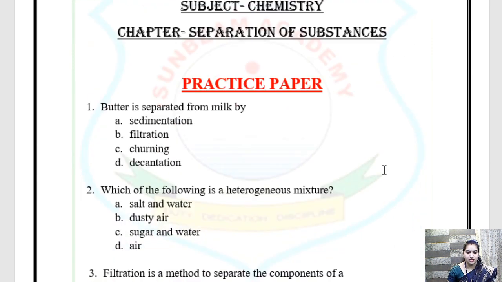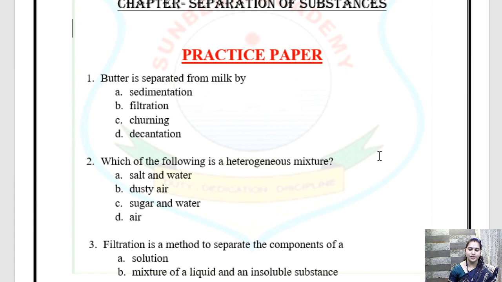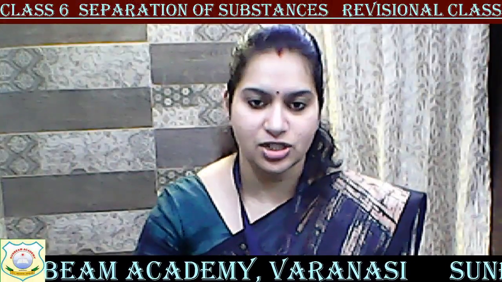Chemistry, separation of substances. So children, everybody ready? Can we start with it? Question number 1. Butter is separated from milk by sedimentation, filtration, churning, decantation. Children, before starting this question, I think we should go through the methods of separation first, and then we'll come back to the question. So we'll first study the different methods of separation, and then we'll start with the question answers.